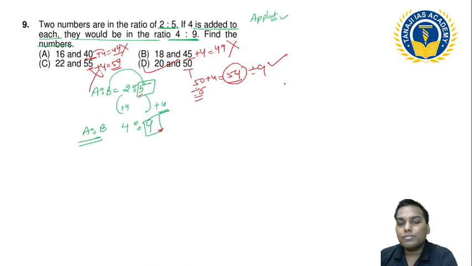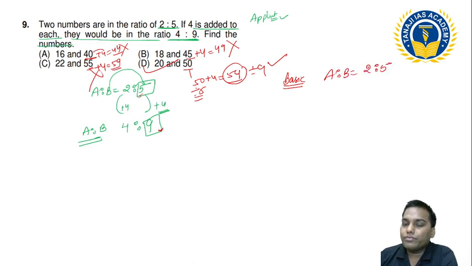See, I am not recommending this method, but if you are not comfortable with this one, then only one method is left, which we have to use. So initially my numbers A:B are in the ratio of 2:5. So can I say that A is 2x and B is 5x? And what I did here, 4 is added to each number, then the numbers become 4:9.